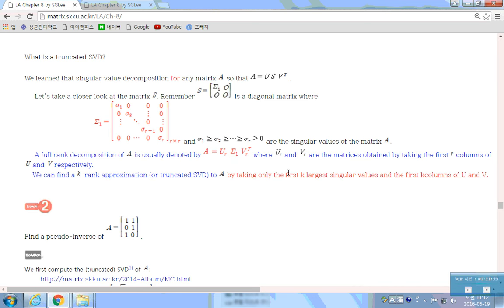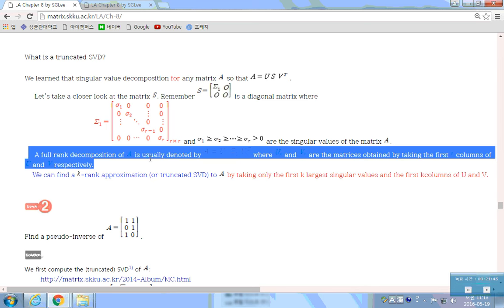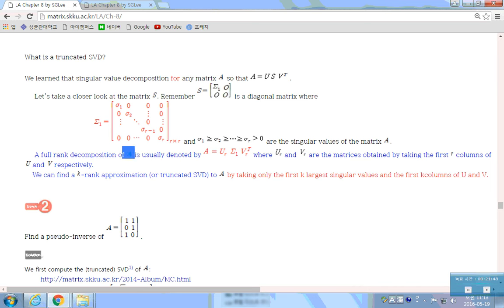Just use the first r eigenvectors of U, and similarly for V. Then you just write it like this. We call that a full-length decomposition of A. The rank of this matrix is the same as the rank of A, which is r.